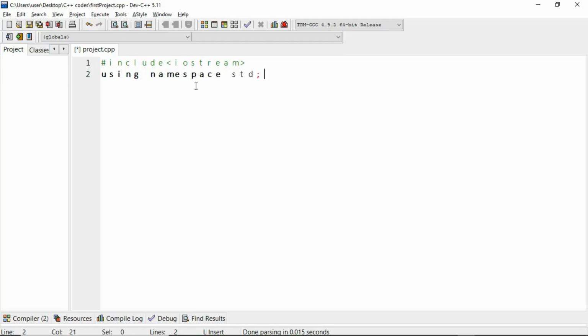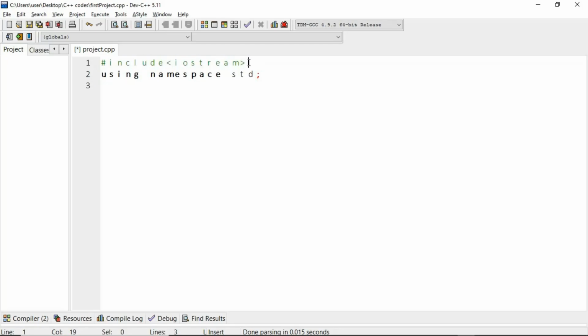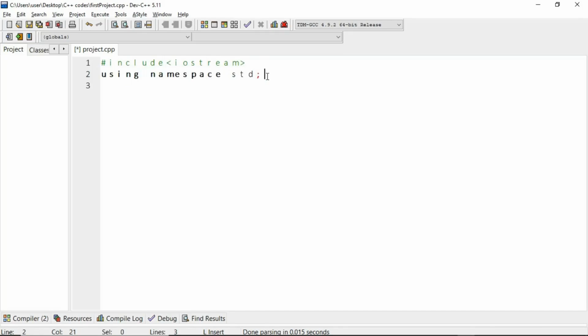This is using the standard namespace, and as you can see I applied a semicolon. In C++ every statement must end with a semicolon. It's very important. Now we have created our preprocessor and our standard namespace to declare our cout and cin.